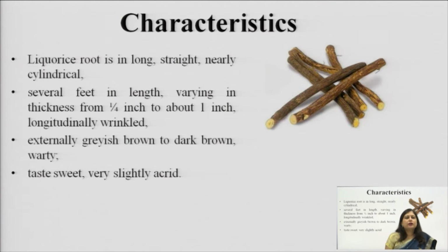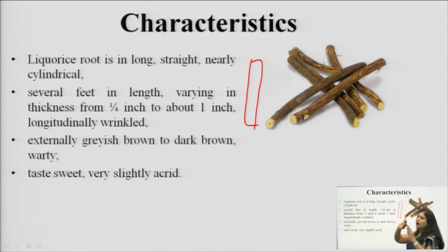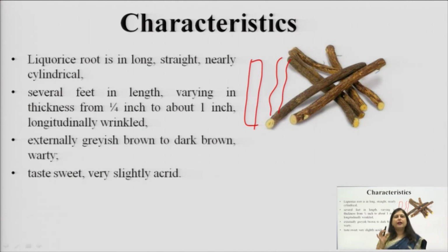Now, the characteristics of licorice. This licorice root is very long and completely cylindrical in shape; it is not wavy or folded, it is even and completely straight in nature. So, long, straight and nearly cylindrical roots are there.